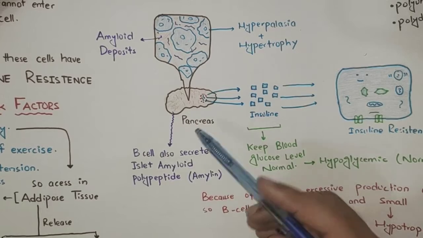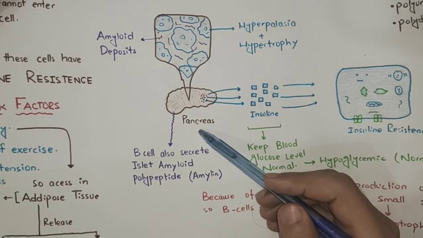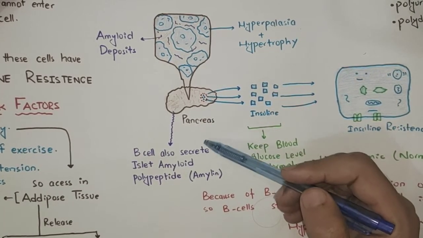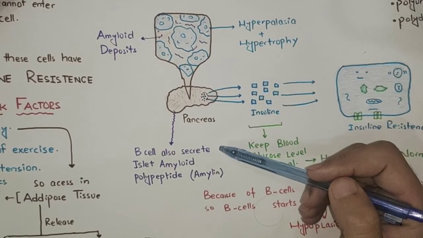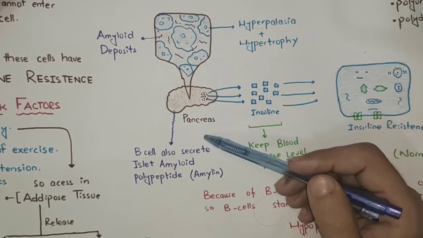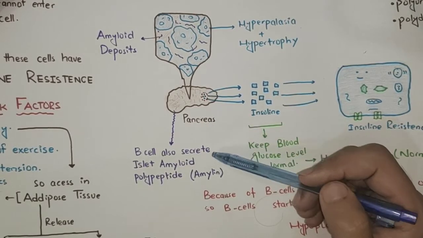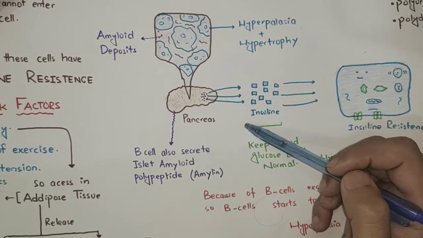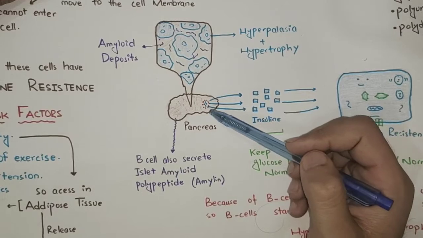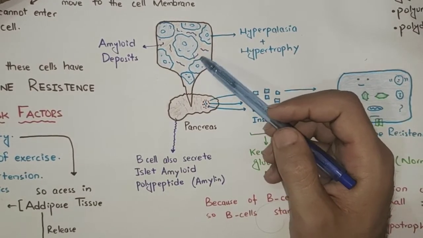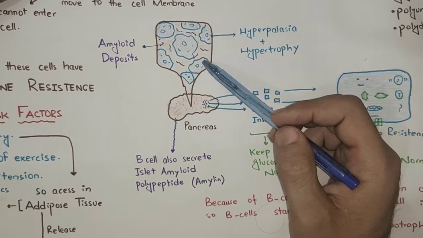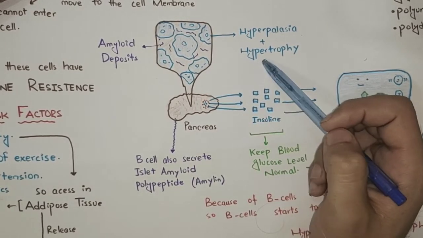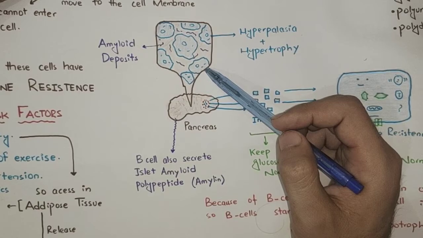So when the patient's pancreatic beta cells produce insulin, and there is a much higher blood glucose level, the pancreas produces more and more insulin. The beta cells become hyperactive, undergo hyperplasia, and increase in their size, which is also called hypertrophy of the beta cells.